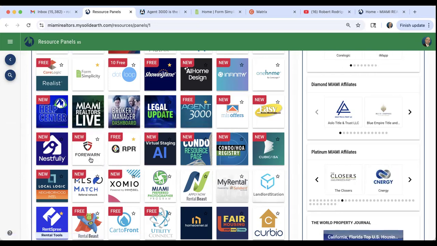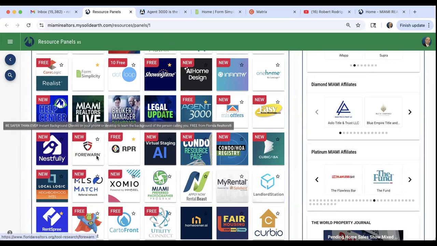So, Forewarned is an app that's available from the Florida Realtors. You can use Forewarned from a computer, but you can also use it from your phone. You want to download the app, go to your app stores, Apple App Store or Google Play Store, and download Forewarned. You want to get logged in with just a phone number. With just a phone number, you can plug in the number and you're going to get information for that caller.